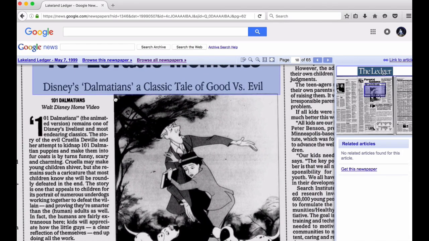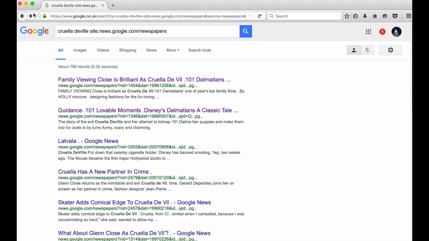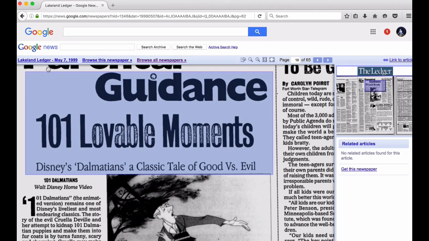So let's just have a quick look at this article. Luckily, it typically takes you straight to roughly where the article is. So here, the story of the evil Cruella Deville. Again, Deville, the spelling that I know it as, D-E-V-I-L-L-E. Another thing actually, let me show you. It tells you which paper it's from.